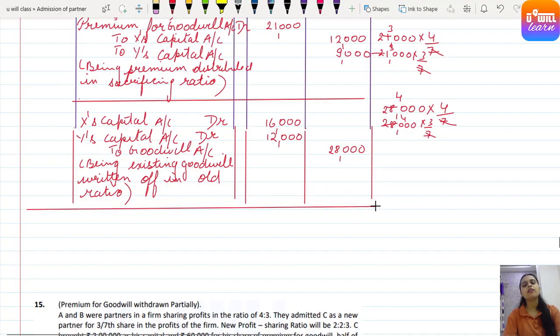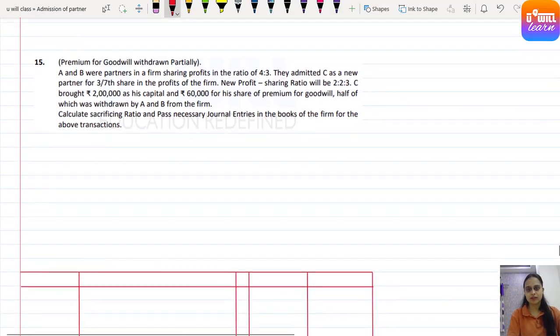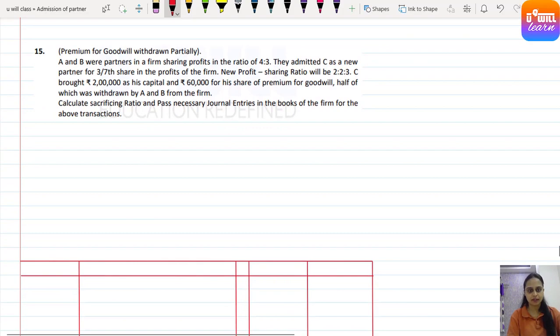So for today, the new entry that you studied is writing off existing goodwill. Goodwill initially has which balance? Debit balance. So now it has to be written off, so it must be credited. See, we did credit here. And old goodwill, so old partners in old ratio. Got it? So X capital account debit, Y's capital account debit, or old partners capital account debit to goodwill account. Clear? Understood? Come on, let's solve 15th question of homework section of study material.